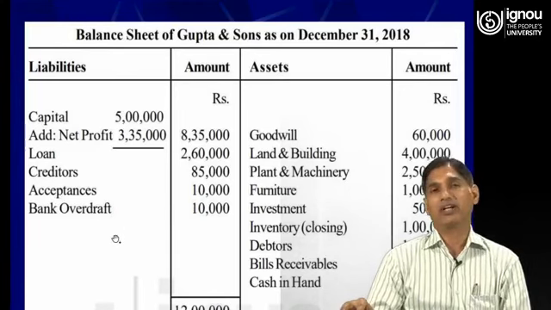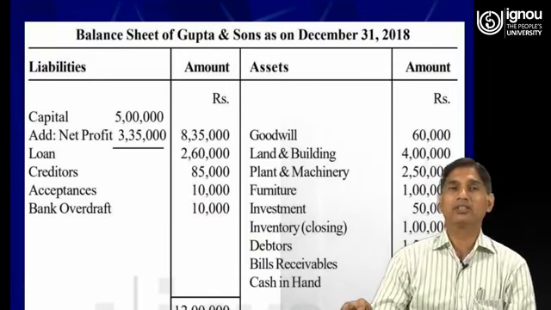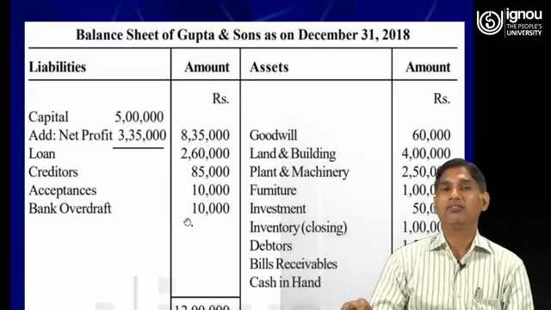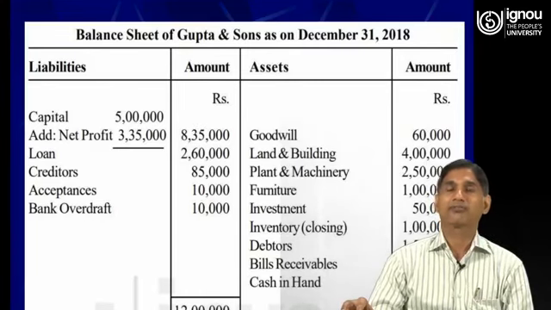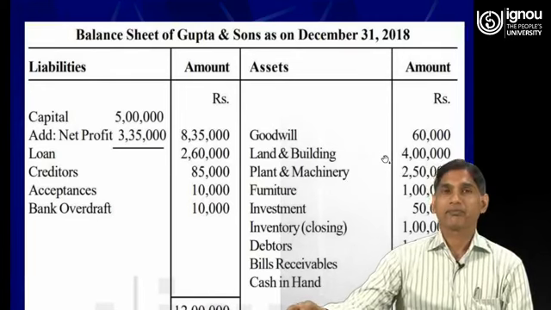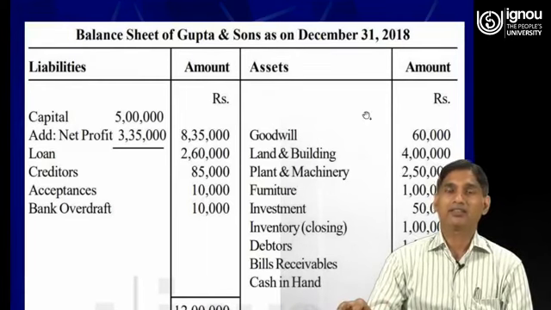Then the bank overdraft. Bank overdraft is again a liability for the business, therefore it will also be shown in the liability side of the balance sheet. The total of the balance sheet, if you add all these figures, will be rupees 12 lakhs. Now come to the asset side of the balance sheet.